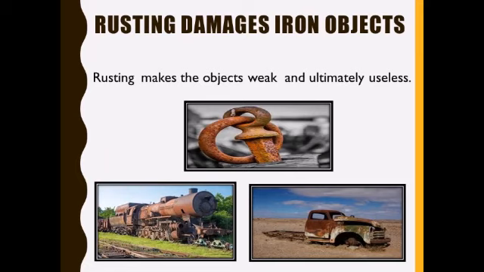Next, rusting damages iron objects. We know that iron is the cheapest and most easily available metal. So this metal is used to make many objects like gates, railings, bridges, grills, cars, buses, so many things. And rusting causes a great deal of loss and damage. How? Because rust is soft and porous, and the layer of rust falls off from the surface of the rusted iron object, exposing fresh iron metal, which starts rusting. So rusting makes iron objects weak and ultimately useless.